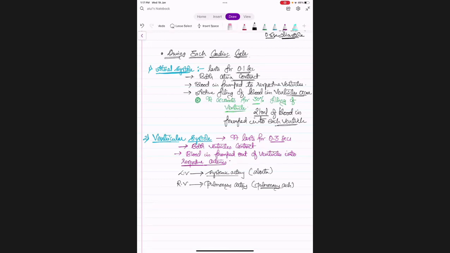And here one more point we can add, that during each cycle 70 ml of blood is pumped by each ventricle. Okay, so one ventricle is sending 70 ml.